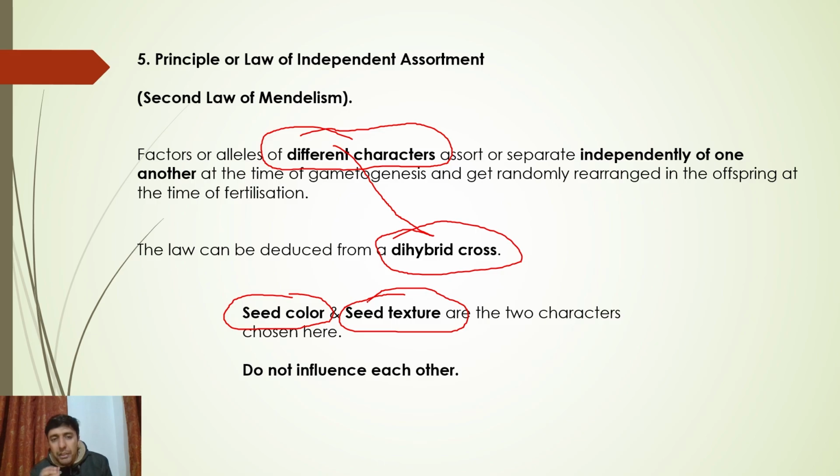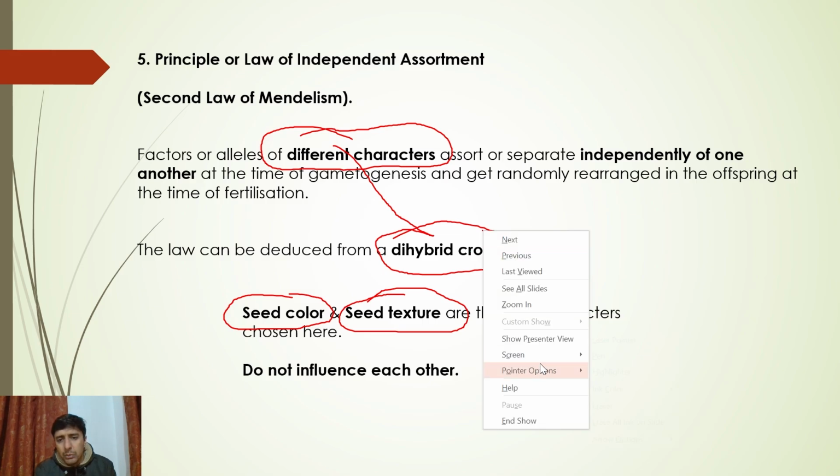The law of independent assortment says that factors or alleles of different characters assort separately. They are very independent of each other. Seed color, जो seed color का alleles है, they will never influence the alleles of seed texture. Are you getting my point? They will assort independently. Say for example, if I draw a diagram over here, just a minute.